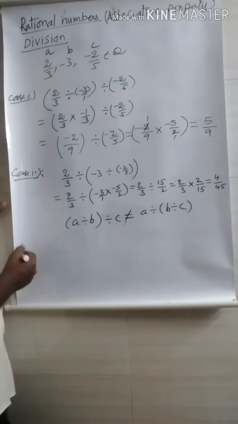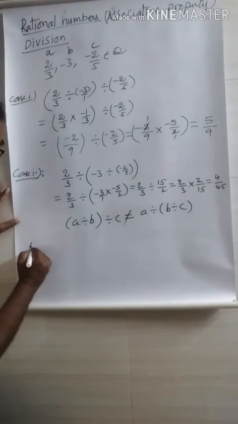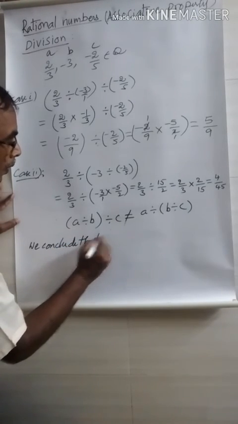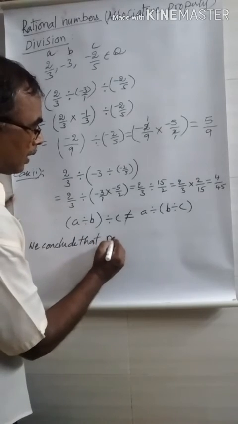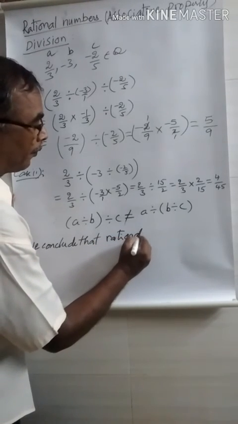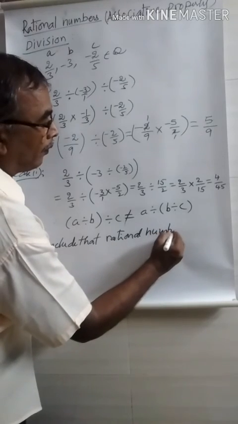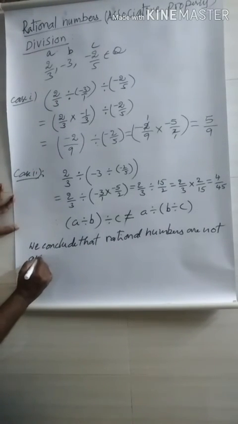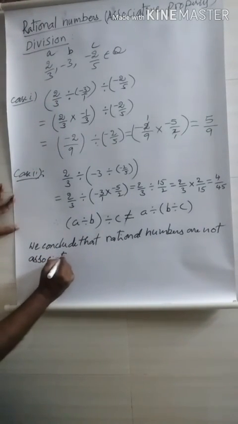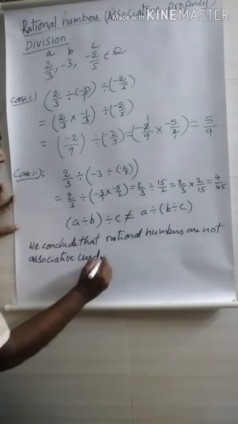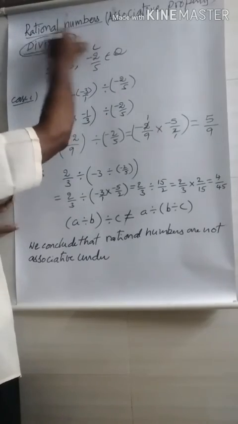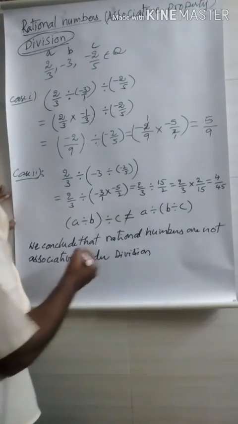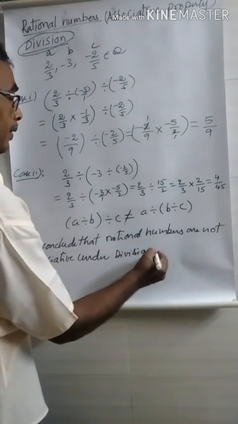We conclude that rational numbers are not associative under division.